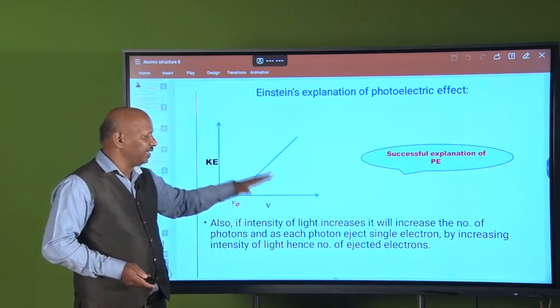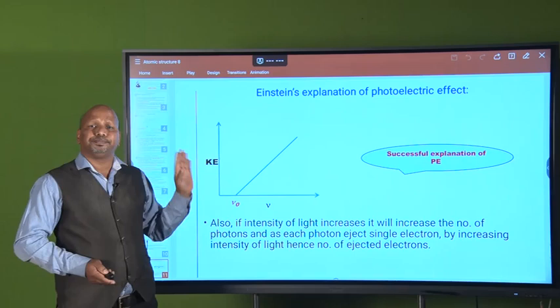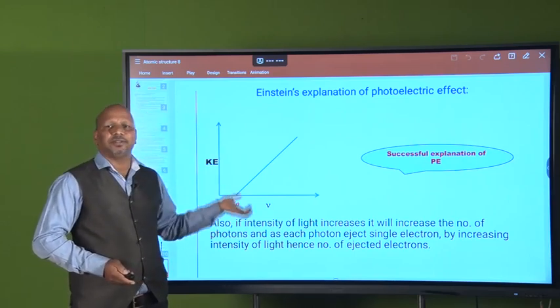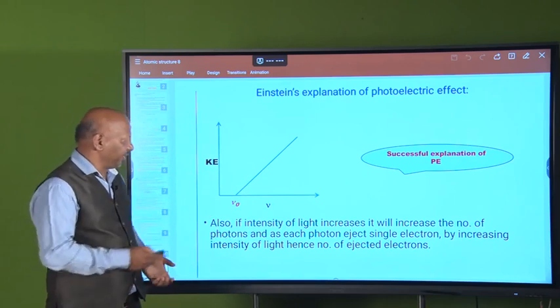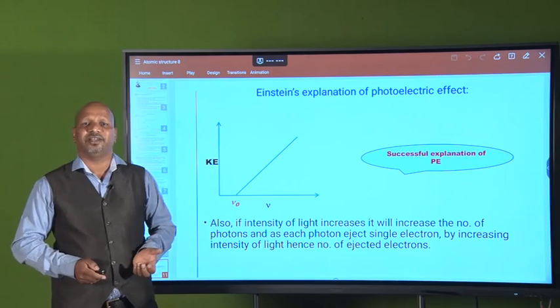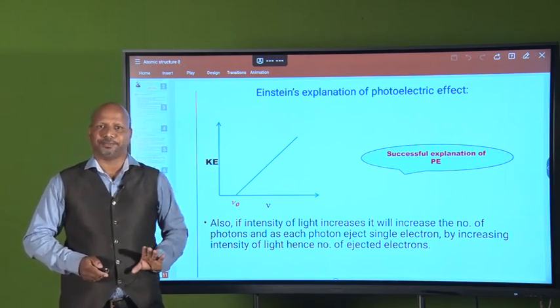So by considering light as particles, Einstein successfully explained the photoelectric effect. We can say it is a successful explanation of the photoelectric effect by considering the nature of light as particles. Thank you.